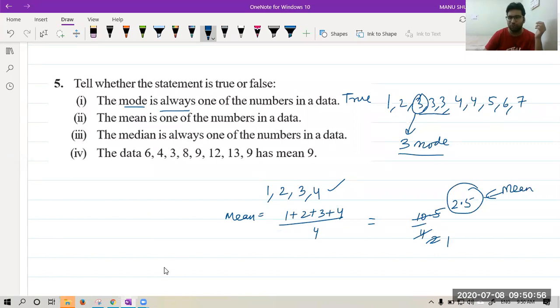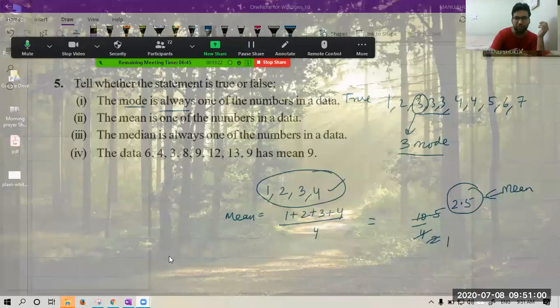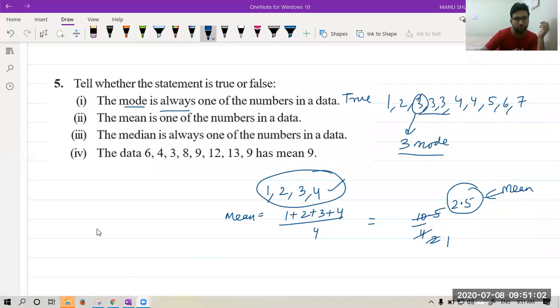Can you find 2.5 in the observations? Do we have 2.5 in the observation? Yes, very good, Daksh. It is false. Yes, class. So you can observe the mean that we have found is 2.5, and 2.5 doesn't belong to our group of observation. So in the case of mean, it is not important that we get it from observation only. Yes, we can get it in some cases, but it is not important that we will always get it from observation.